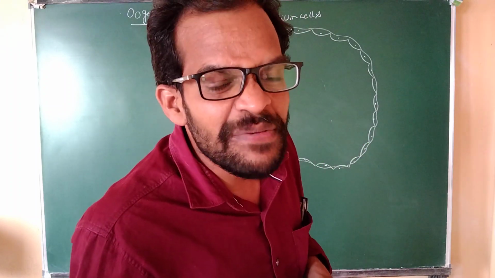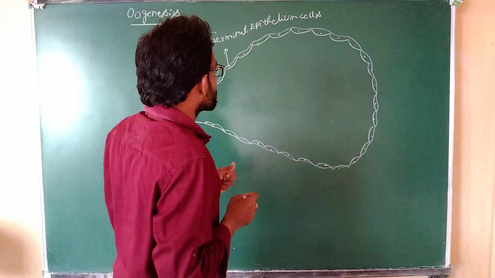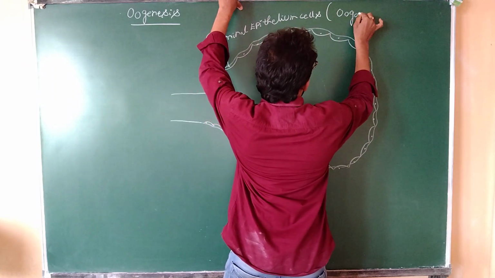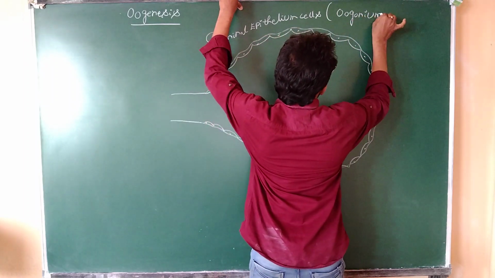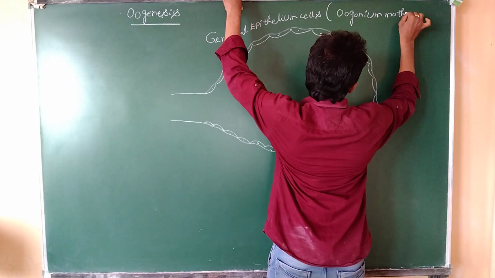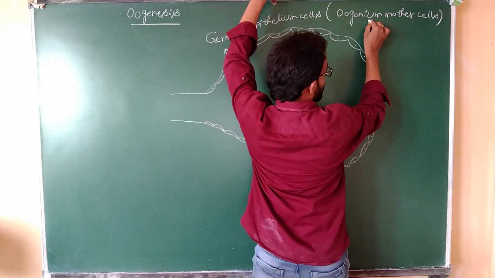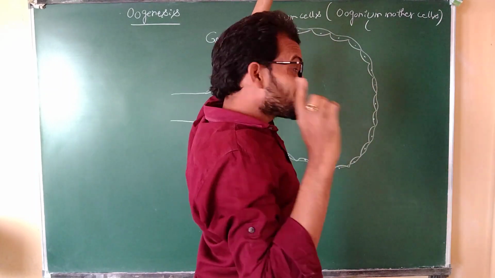The germinal epithelium cells are also known as oogonium mother cells, or oogonium stem cells.